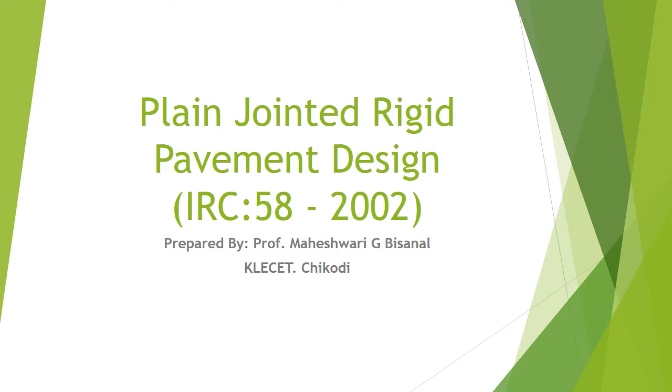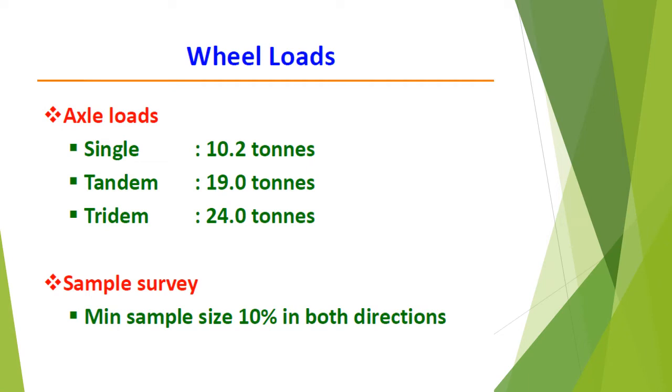Hello friends, welcome back. Today's topic is plain jointed rigid pavement design as per IS 58 2002. The factors governing design considerations are single axle load, tandem axle load, their repetitions, tire pressure and lateral placement characteristics